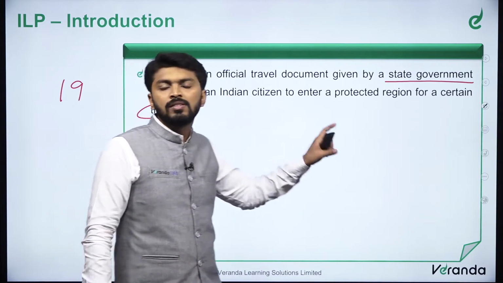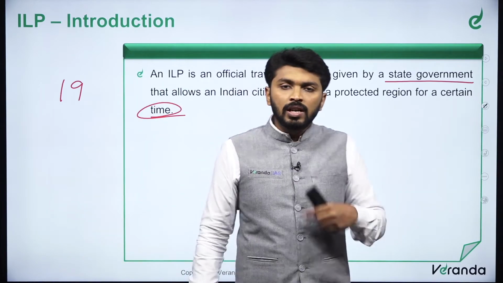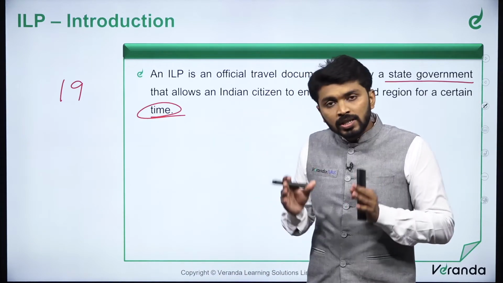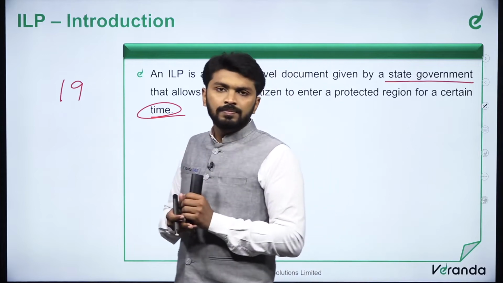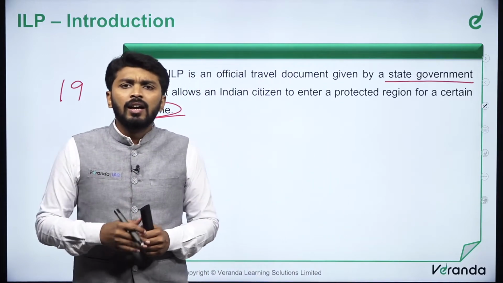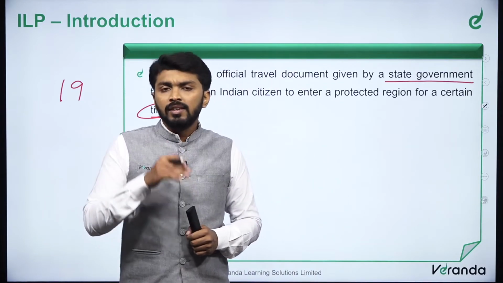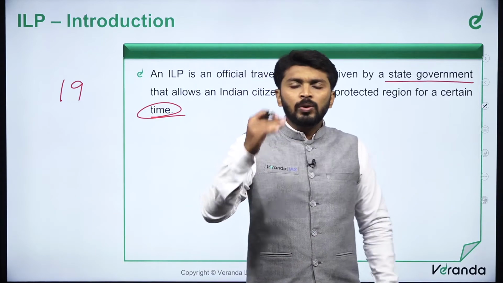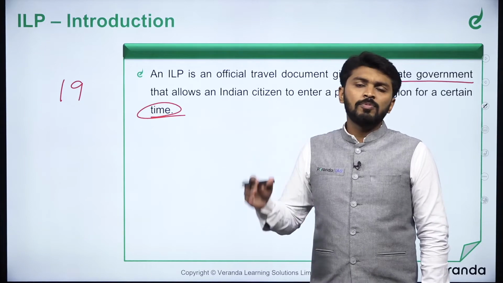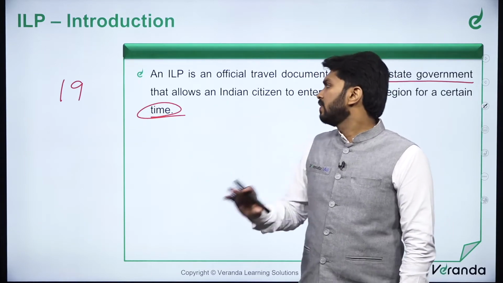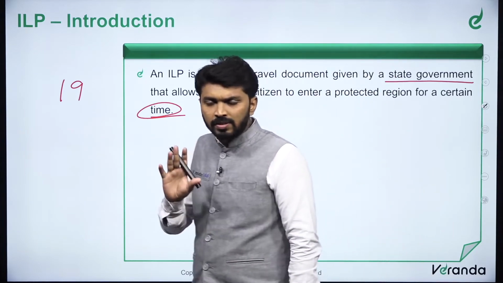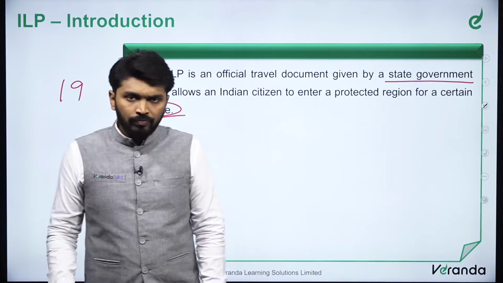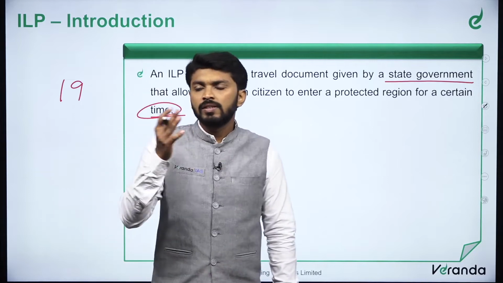This ILP system was originally conceived by the British as an instrument to protect their economic interest. But after independence, the Indian government uses this ILP system to protect the interest of scheduled tribes of the northeastern region. This ILP system is in force in 4 states, and all those 4 states are northeastern states.